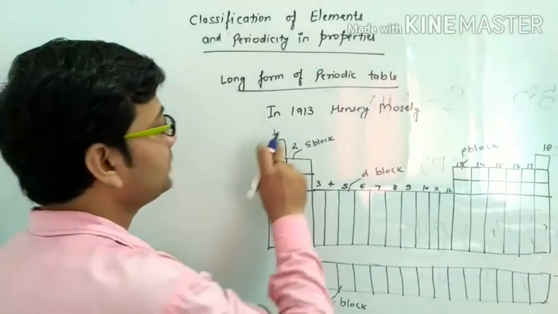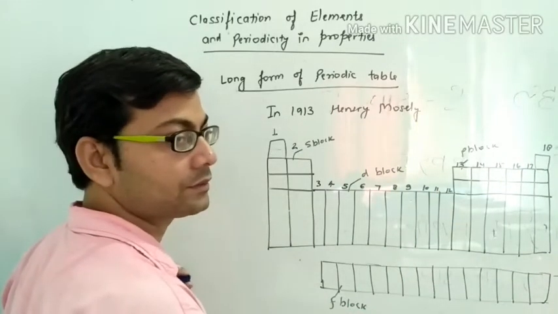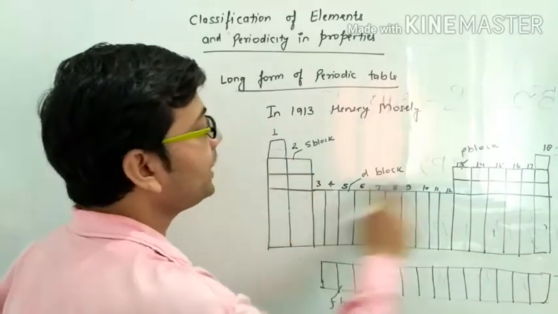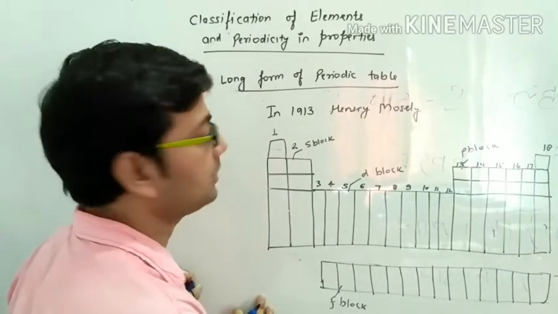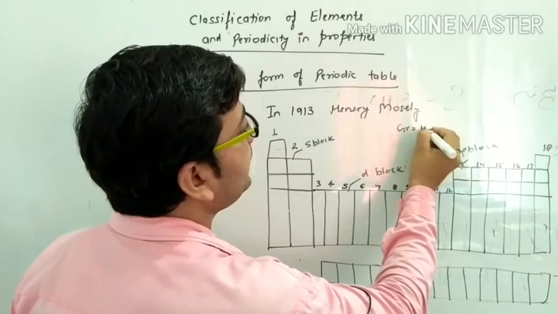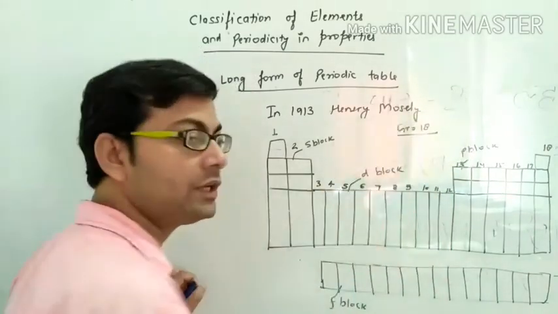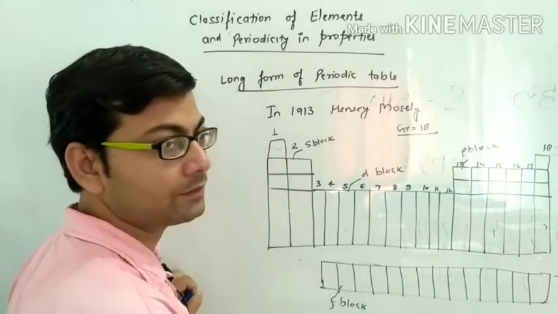So these are the vertical groups. So, how many groups are present in the long form of the periodic table? Your answer is 18. How many groups? 18 groups are present in the periodic table.